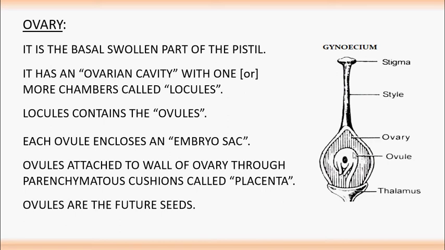So here the ovule is present in a locule, and this ovule is attached to the parenchymatous cushions. That region is called placenta, and the ovule encloses the embryo sac. This region is the embryo sac, and after fertilization the ovule converts into seed, hence it is considered the future seed.